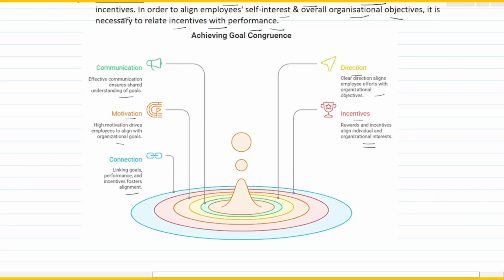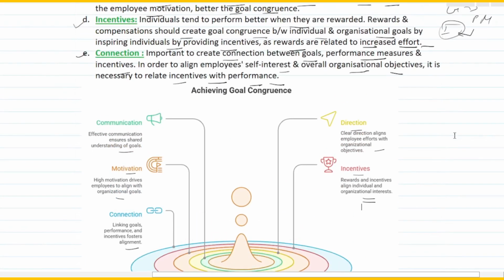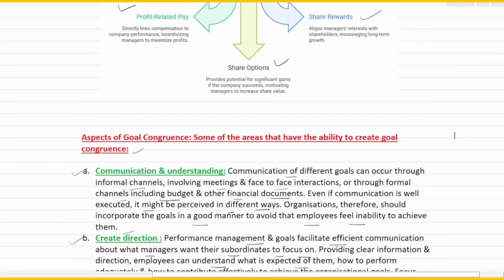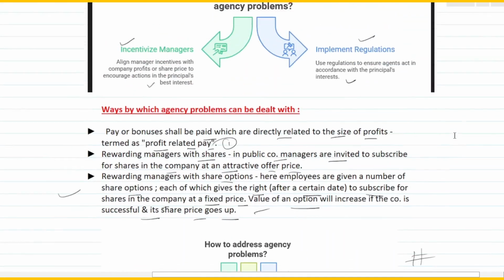I guess you are able to understand the chapter. With this we finish module 10, and thereafter we'll be starting with module 11. We'll try to finish it off as soon as possible, and with that we will be finishing complete strategic management, right?